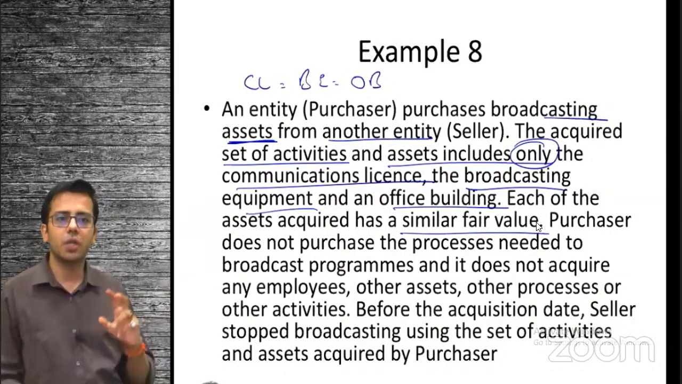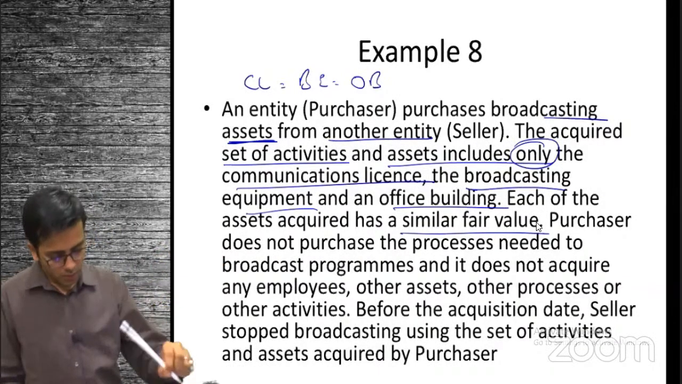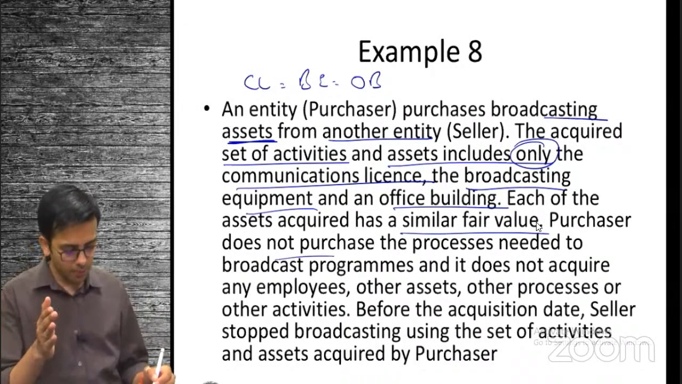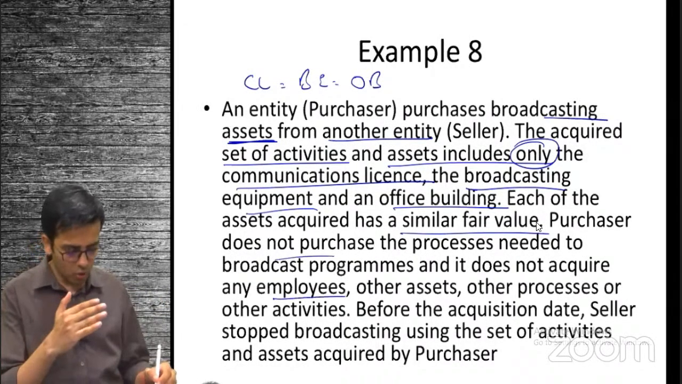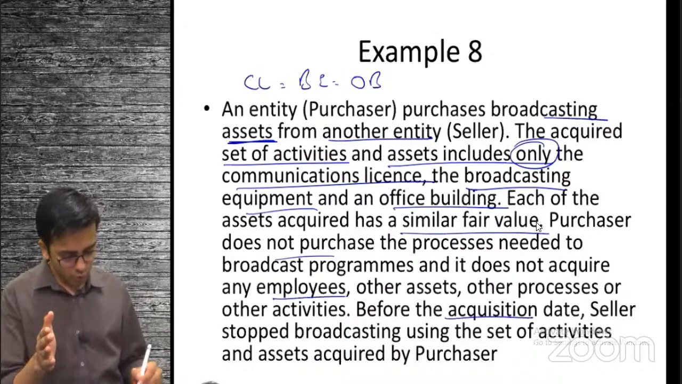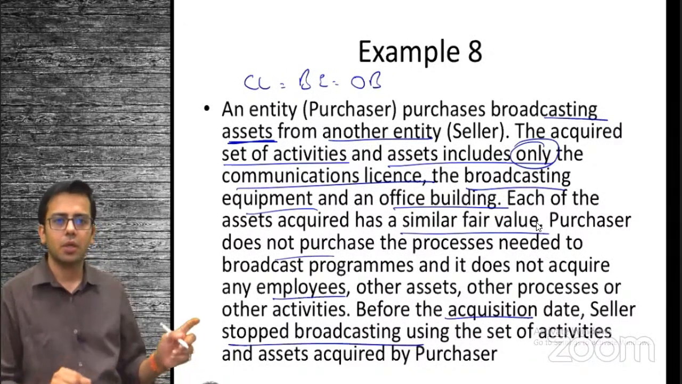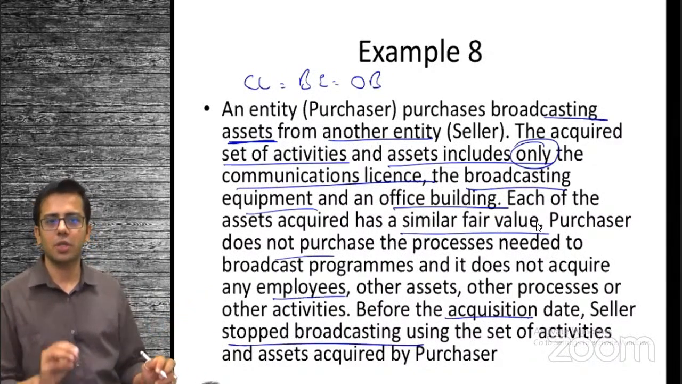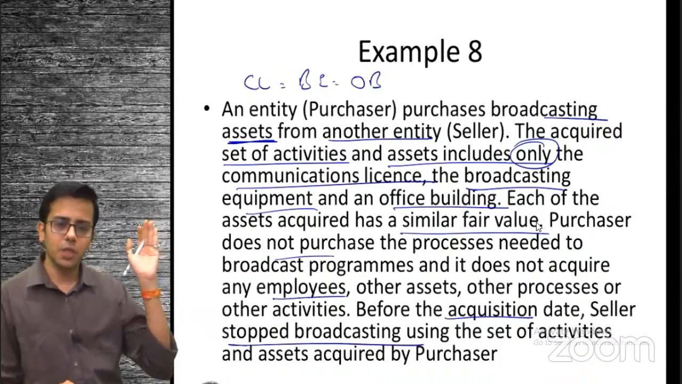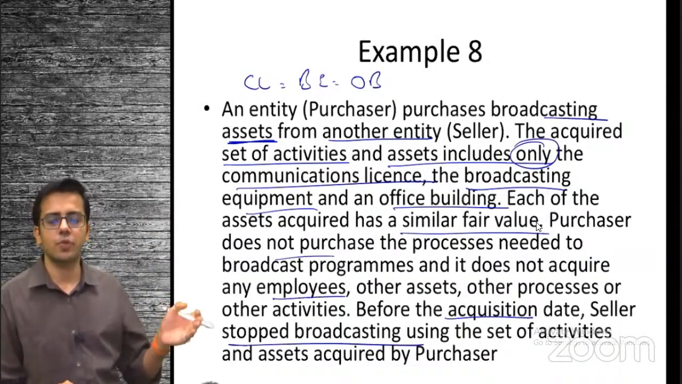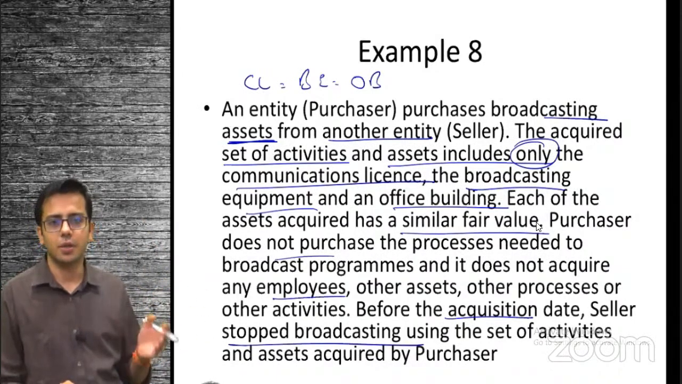Now we have to see whether output exists or not. Purchaser does not purchase the process needed. So process is missing. Does not acquire employees, so organized workforce is missing. Before acquisition, they had stopped the broadcasting. That means output is missing. So what you have purchased is the communication license, which is an intangible asset, broadcasting equipment, a tangible asset under Ind AS 16, and an office building, Ind AS 16. I hope it is clear. So we don't apply Ind AS 103 because you are not acquiring a business over here.